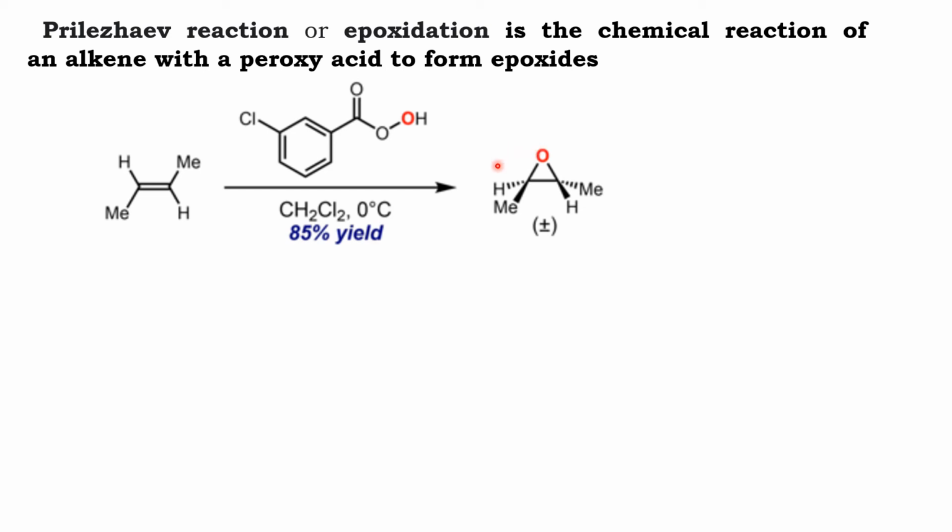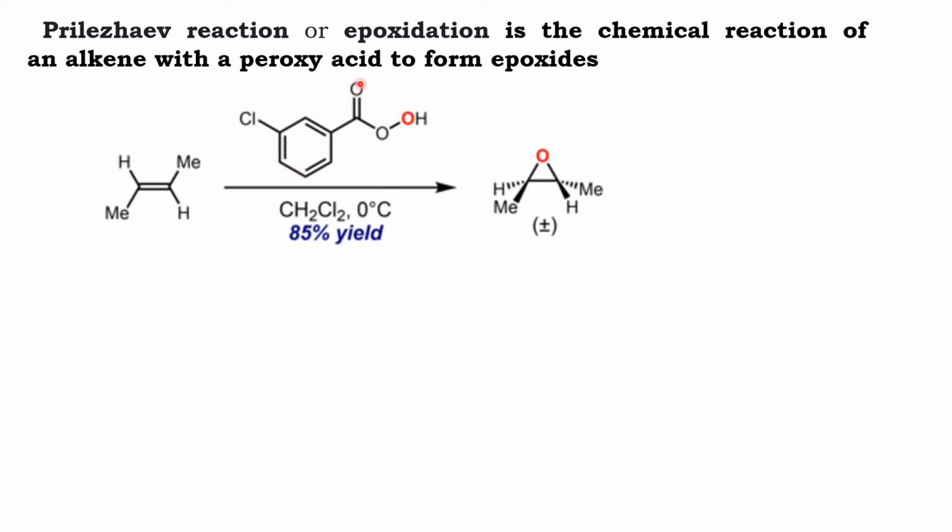So it is the formation of an epoxide using an important reagent called meta-chloroperoxybenzoic acid.